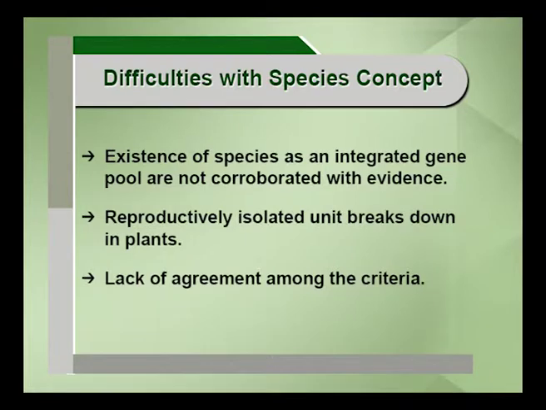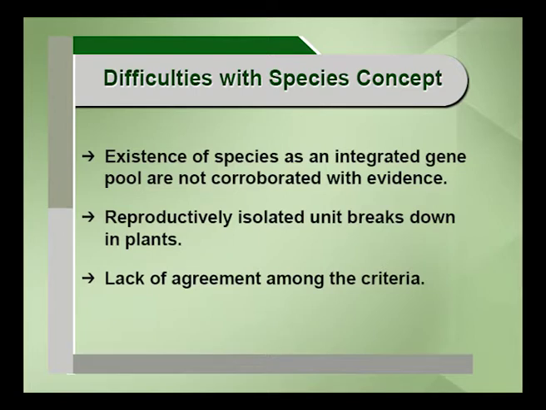I mentioned in detail what exactly biological species are, but still there exist certain difficulties with this biological species concept. The first and foremost important thing is the existence of species as an integrated gene pool. This is an important feature of this concept, but it is not corroborated with evidence. It has not been found properly. So in that way, this is a difficulty.